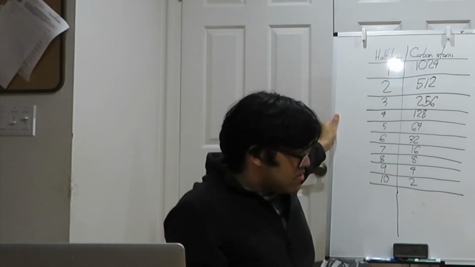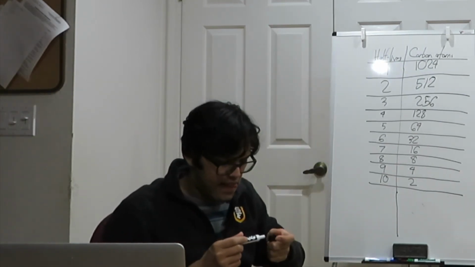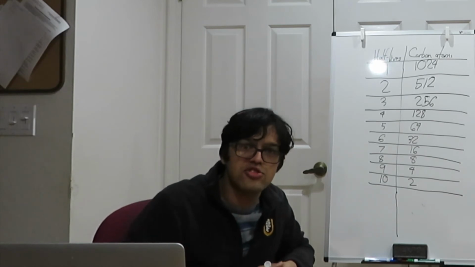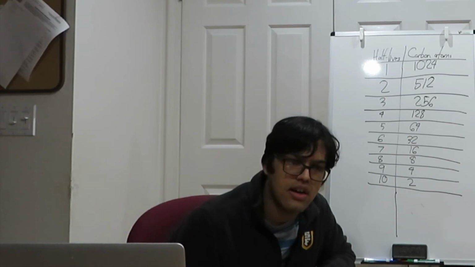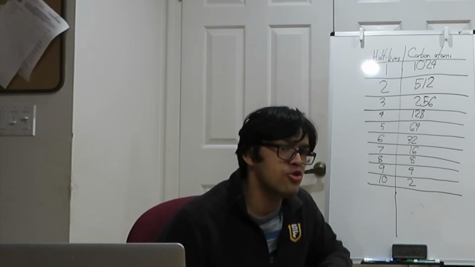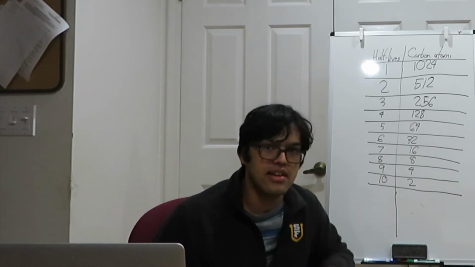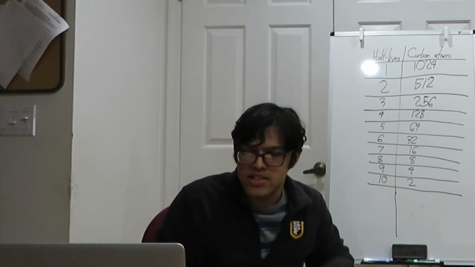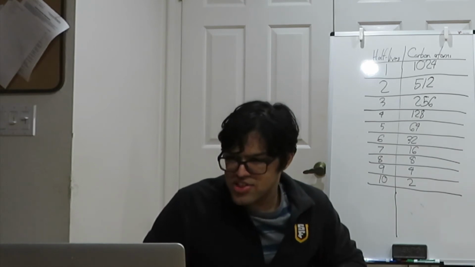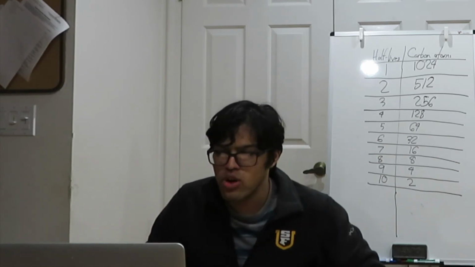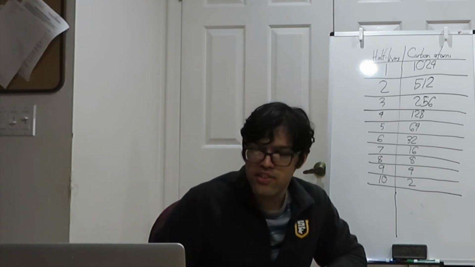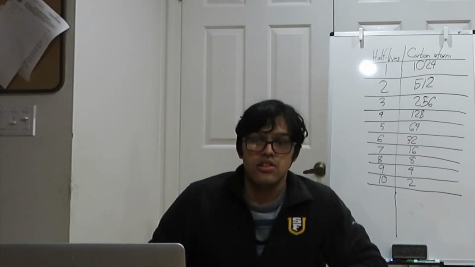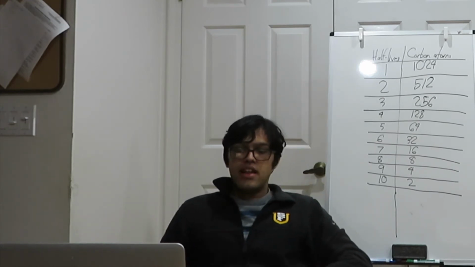So you see, if we start off with 1,024 carbon atoms, and then 1 out of 2 carbon atoms decays, that means that 10 half-lives have passed. You can see that 1,024 carbon atoms provide us with 10 half-lives, and because each half-life is 5,000 years, let's just multiply 5,000 by 10, and you get 50,000 years.